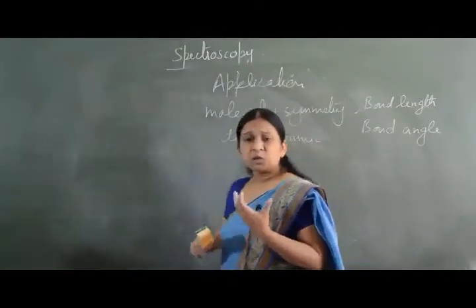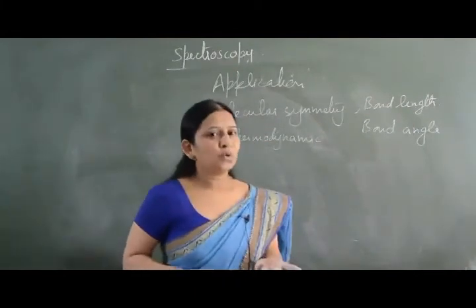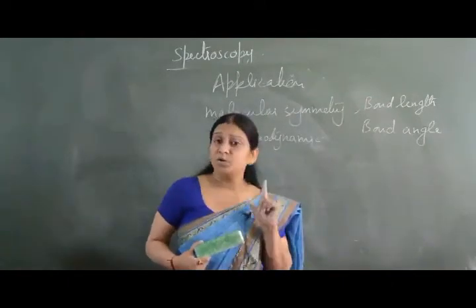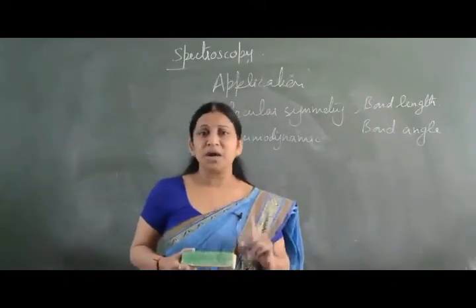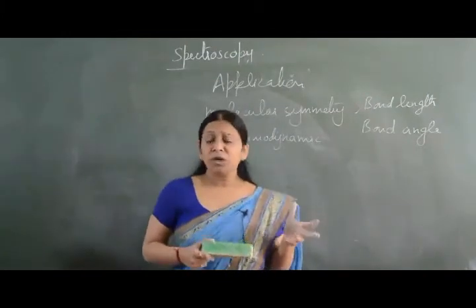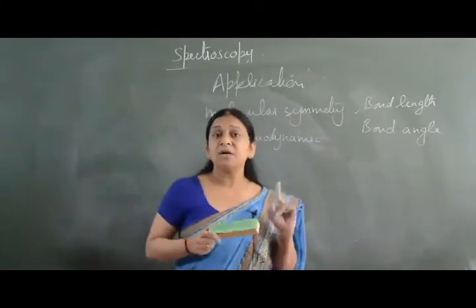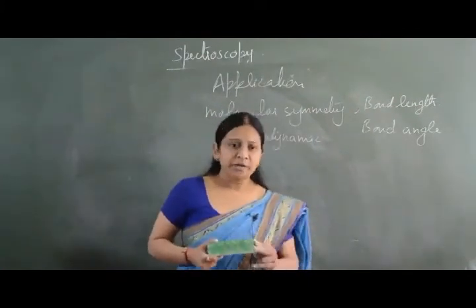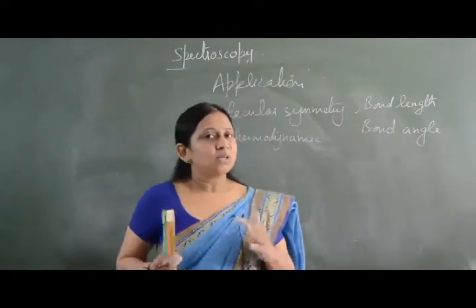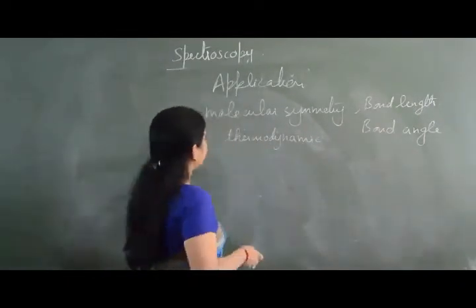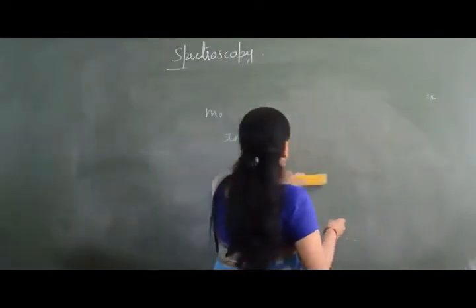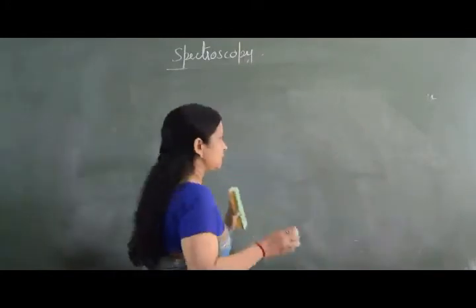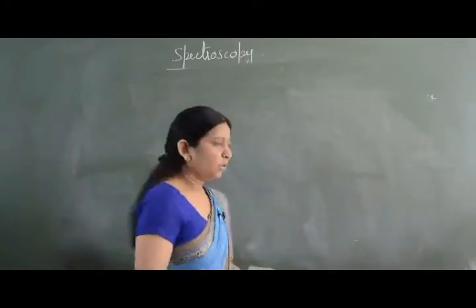Then by spectroscopy we can determine whether the molecule is a saturated molecule or an unsaturated molecule, and that is dealt by UV spectra, because UV spectra is given by unsaturated compounds. So if the molecule is giving UV spectra, that means it is an unsaturated compound, and if it is not giving UV spectra, that means it is a saturated compound. Then we can also determine whether the molecule is a double bonded compound or a triple bonded compound.